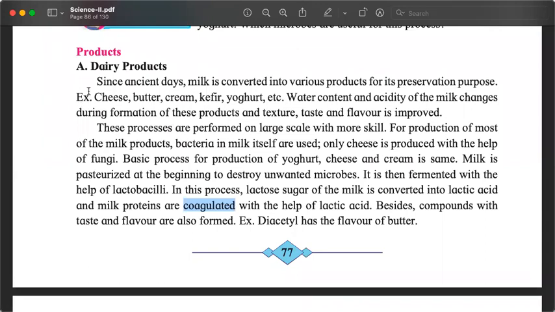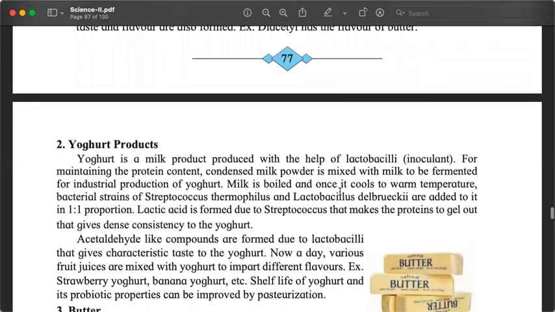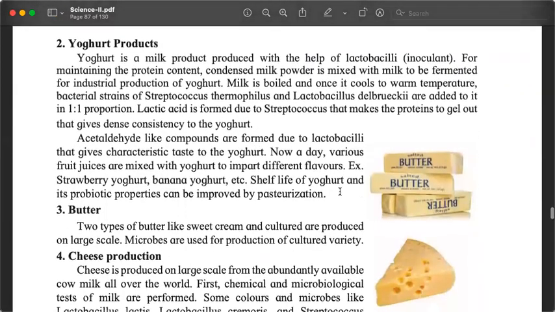And what products are we talking about? We are talking about cheese, butter, cream, kefir, yogurt. Kefir, we will look at it once again. Yesterday, I told you to find out what kefir means. So one of the most important dairy products is yogurt. Yesterday, I told you that in India, yogurt is known as curd.